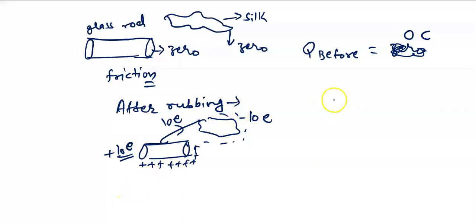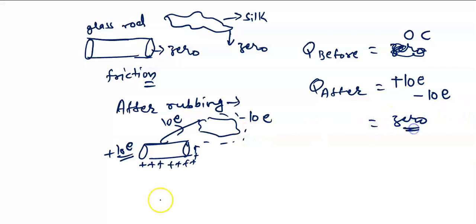Now, after charging, if we talk about the system, we will get plus 10 coulomb of charge, or you can say plus 10 e of charge, and minus 10 e of charge on this. So total charge will be again 0. What does it mean? That the charge remains conserved. Total charge on a system remains conserved. It is not going to change.